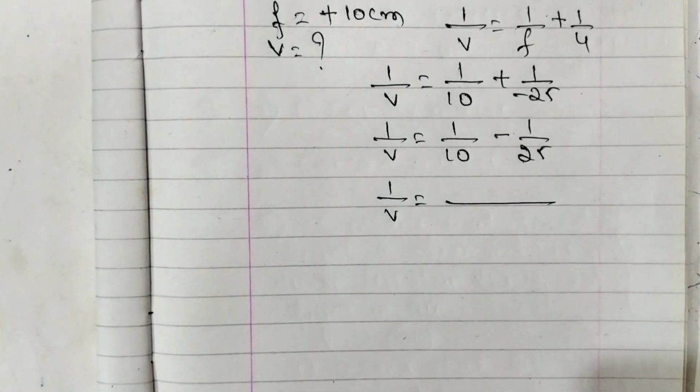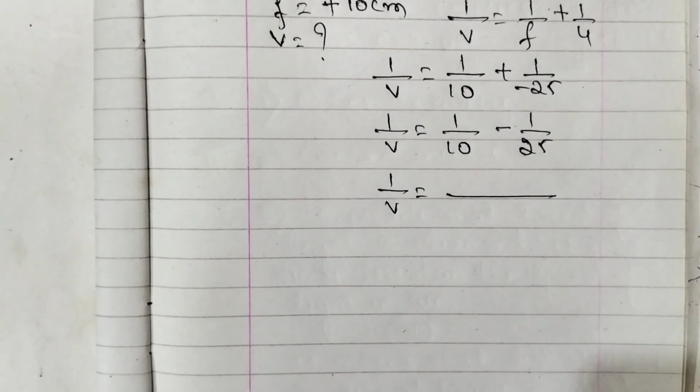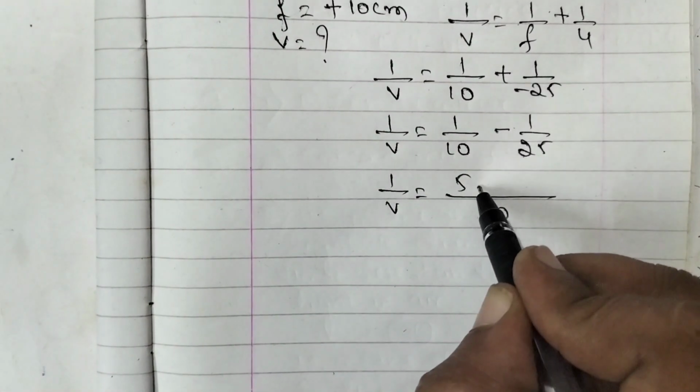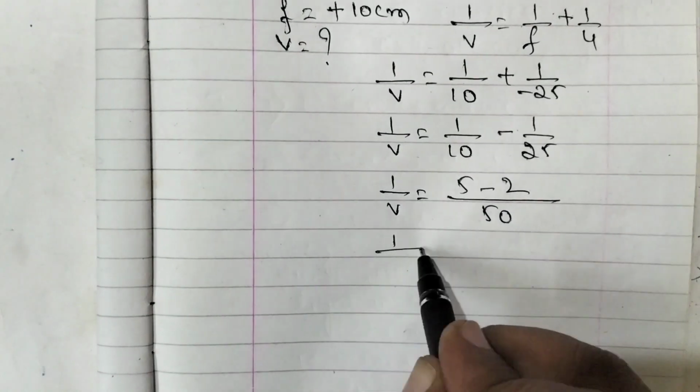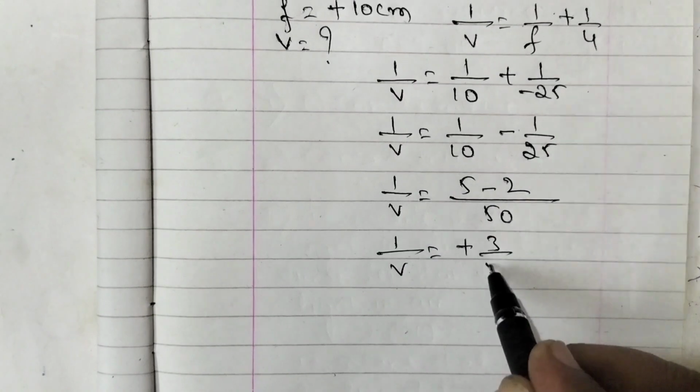So let us take the LCM for 10 and 25. What will be the LCM for 10 and 25? 5 2s are 10, 25 as it is, 5 5s are 25. So 50 is the LCM. In 10, 5 times, in 25, 2 times. So 1 over v is equal to plus 3 by 50.